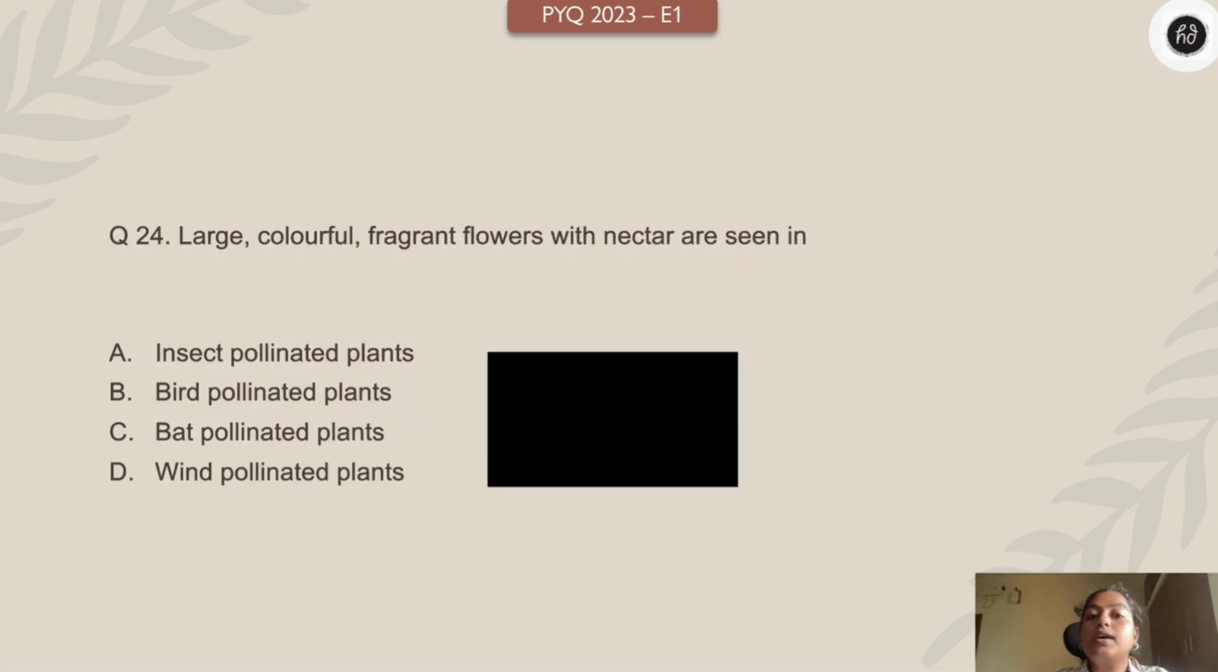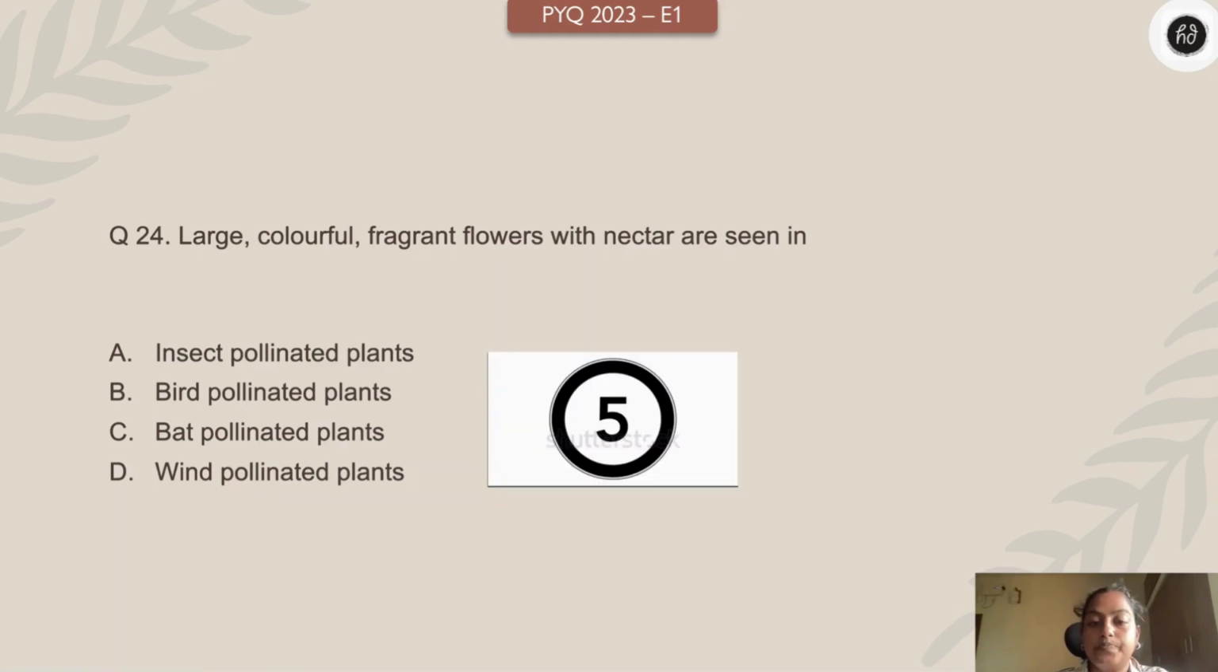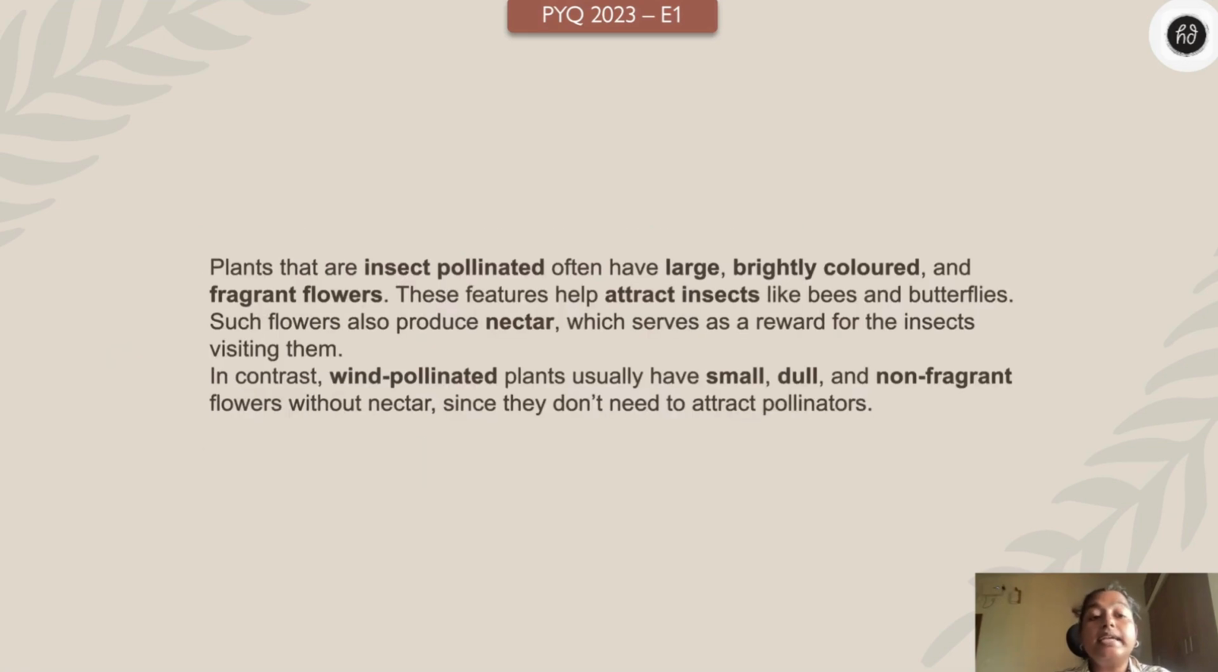Large, colorful, fragrant flowers with nectar are seen in. Where can you find large, colorful, and fragrant flowers? Insect pollinated, bird pollinated, bat pollinated, wind pollinated. Your time starts 3, 2, 1 right now. And the answer is insect pollinated.